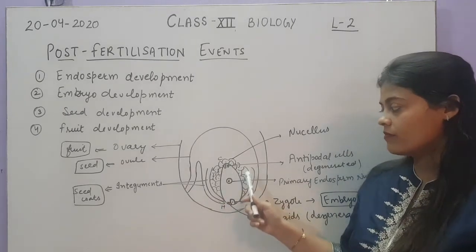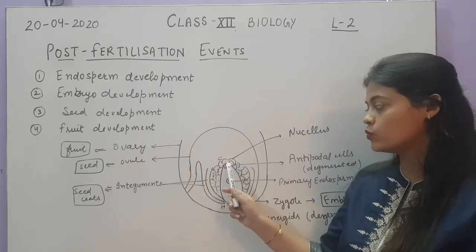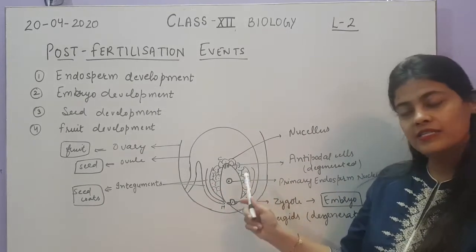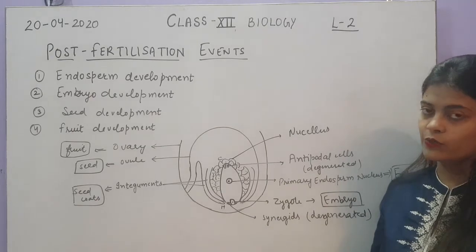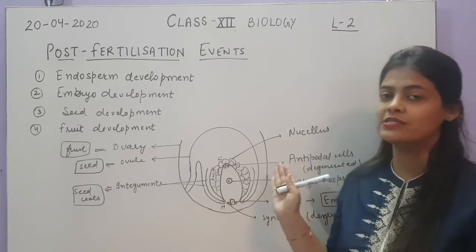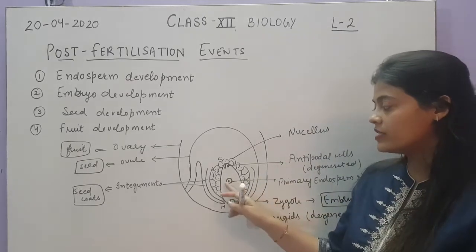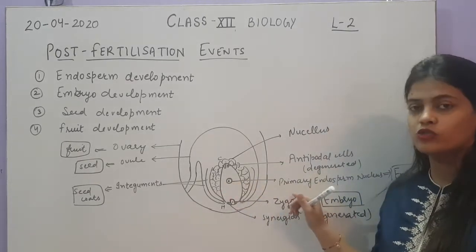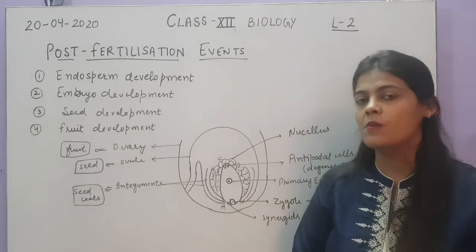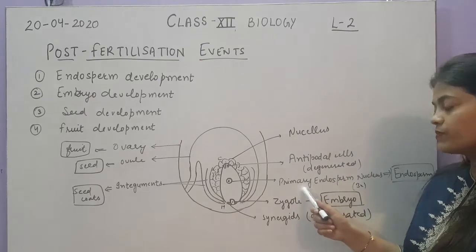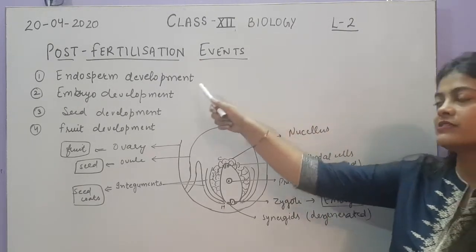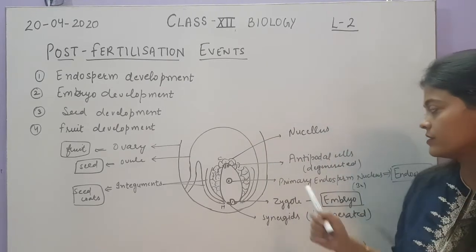Then in this embryo sac towards the chalazal end there were antipodal cells. Now after fertilization the antipodal cells will also undergo degeneration, because there is no use of these antipodal cells after fertilization. Now in the center there was the primary endosperm nucleus, that was a triploid cell, because it was formed by triple fusion. So this primary endosperm nucleus will form the future endosperm, that we will study in endosperm development.